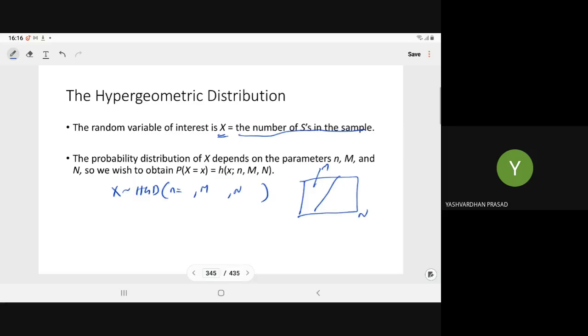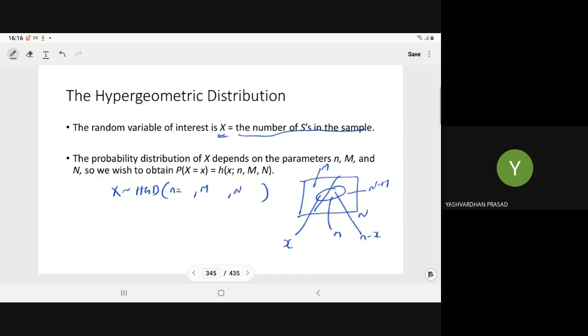So let us assume M have that characteristic and N minus M haven't that characteristic. Now if you take a sample of size n, x denotes the number of elements that have that characteristic, and naturally n minus x haven't that characteristic. That is the actual picture. Anything you want to understand in the hypergeometric distribution?